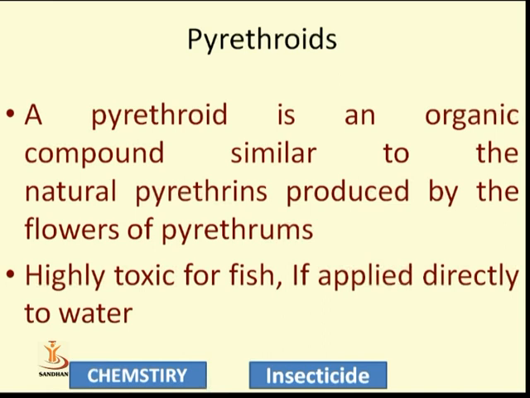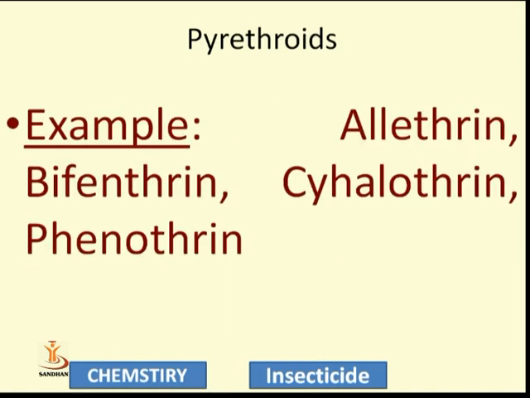It is highly toxic for fish if applied directly to the water, and this compound is highly soluble in water, so it mixes immediately. Under the class of pyrethroids, what is an example?